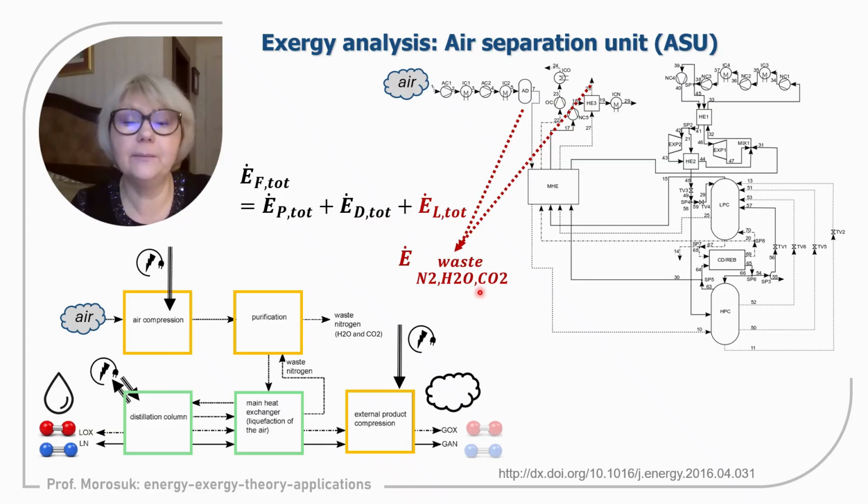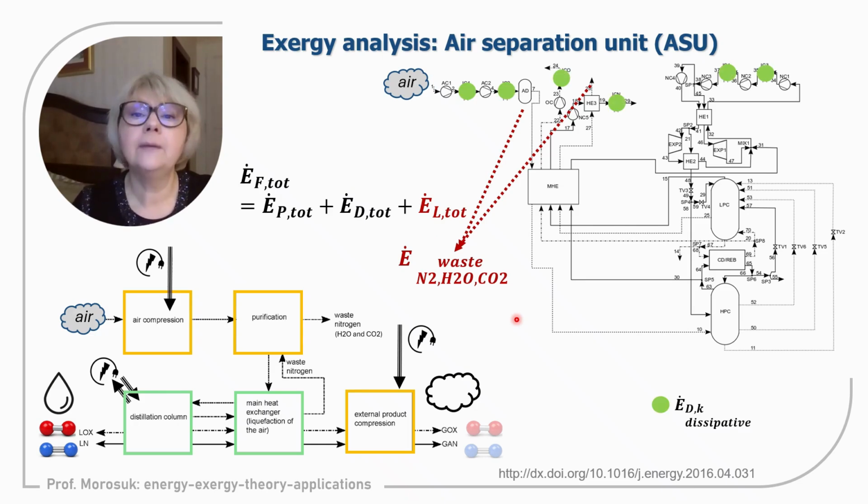Water is humidity, which will be removed from the air, because already for the main heat exchanger we need absolutely dry air, definitely without humidity, because temperature is already very low, and also without CO2. And waste is also a nitrogen stream with other impurities. It is not a real nitrogen stream, it is nitrogen with many impurities. This is associated with losses of the overall system.